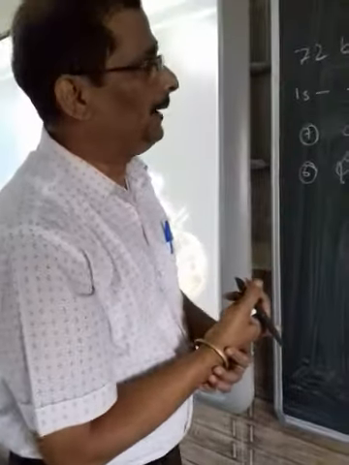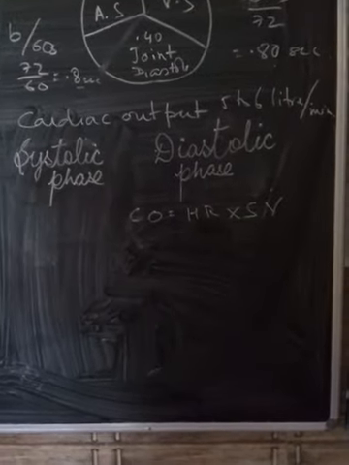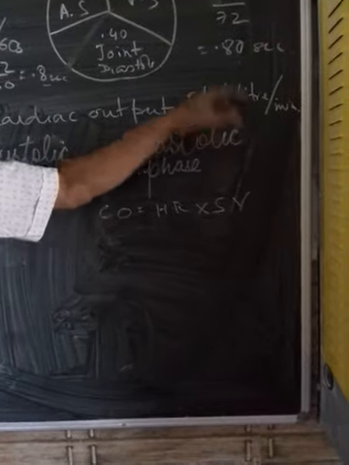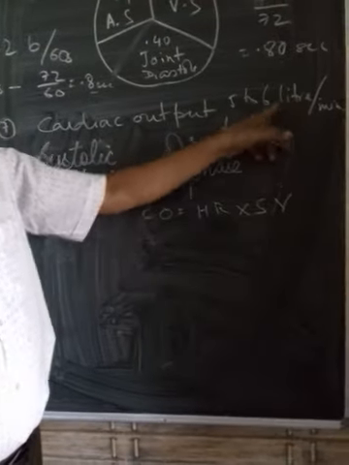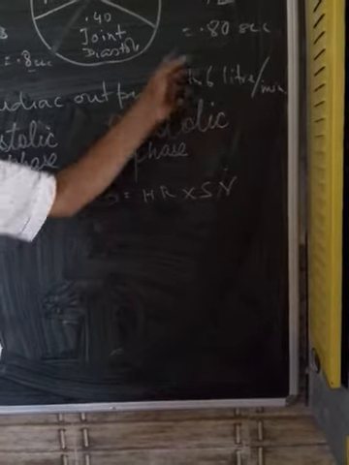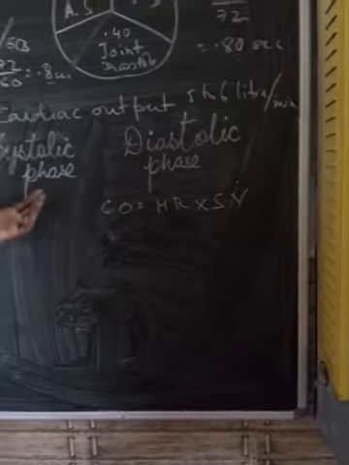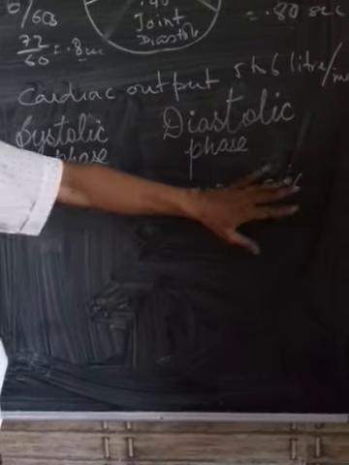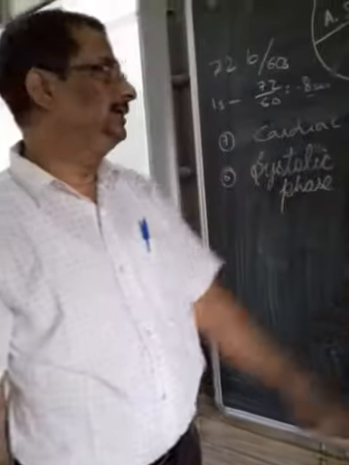Now cardiac output is the amount of blood that is circulated in the heart per minute. So approximately in 1 minute about 5 to 6 liters of blood passes through the heart, and that is equal to the cardiac output. You can calculate it. If you take it as 5 liters, then in 0.8 seconds how much is poured out, that is the cardiac output. Now the cardiac output of course is equal to heart rate times the stroke volume, which may not be studied in standard 10.